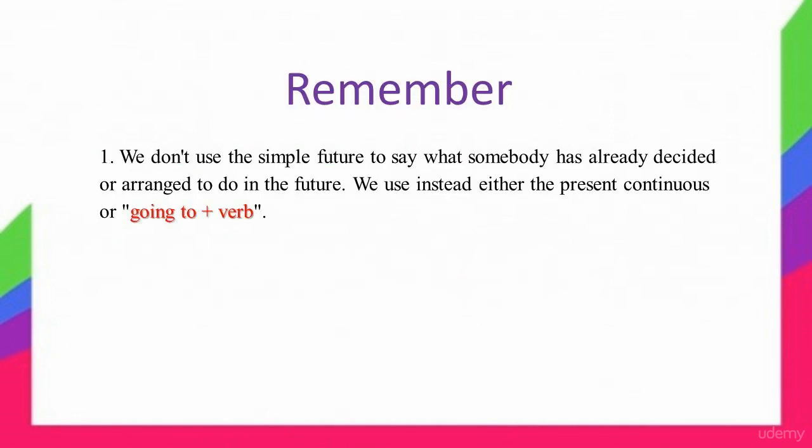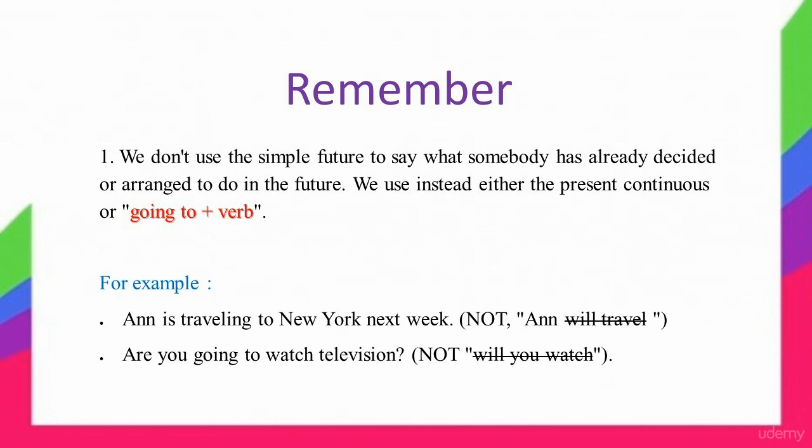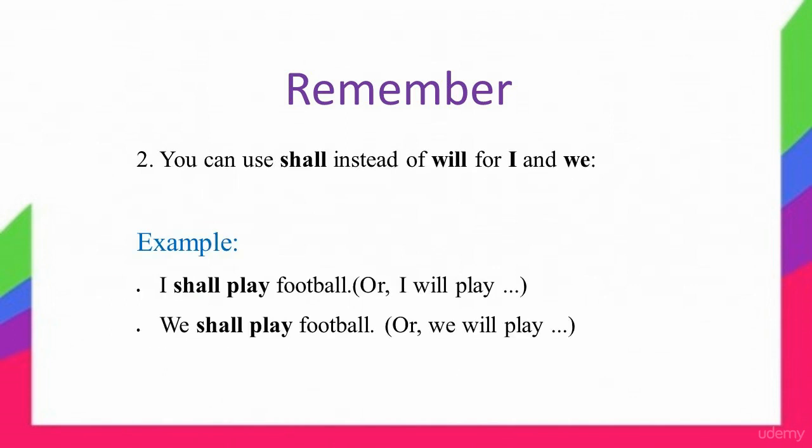Please remember, 1. We don't use the simple future to say what somebody has already decided or arranged to do in the future. We use instead either the present continuous or going to plus a verb, which is the future plan. For example, Anne is travelling to New York next week, not Anne will travel. Are you going to watch television? Not will you watch.